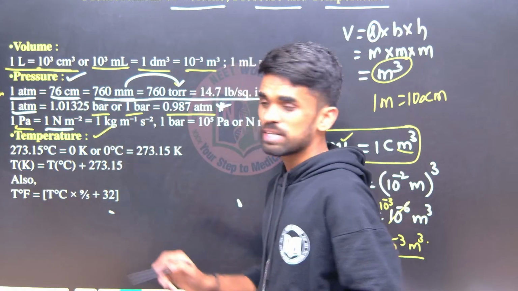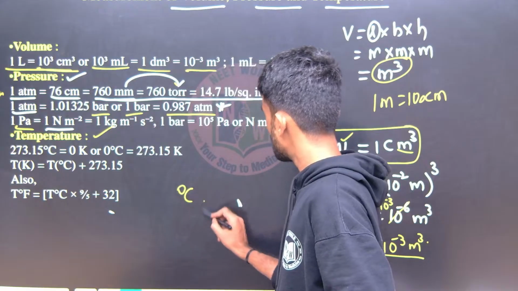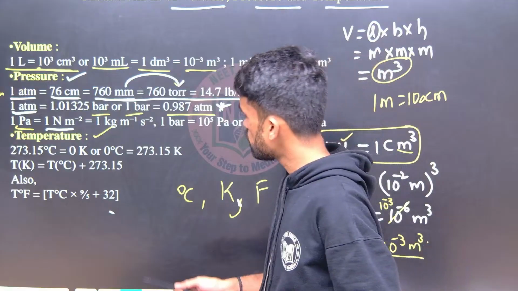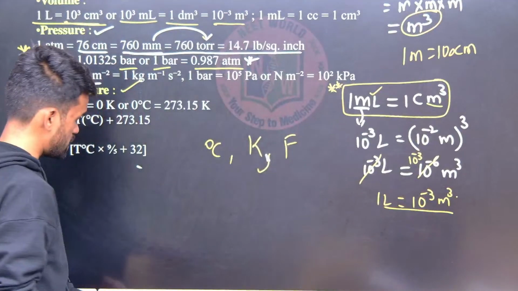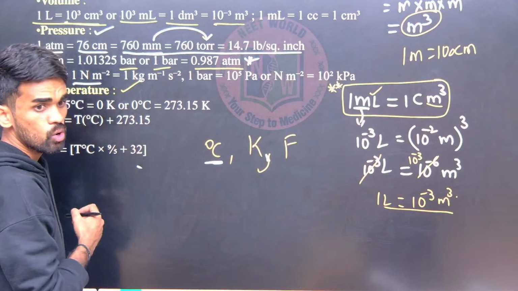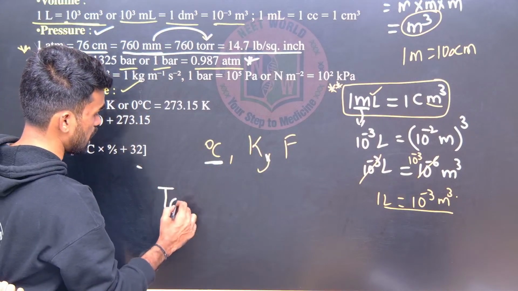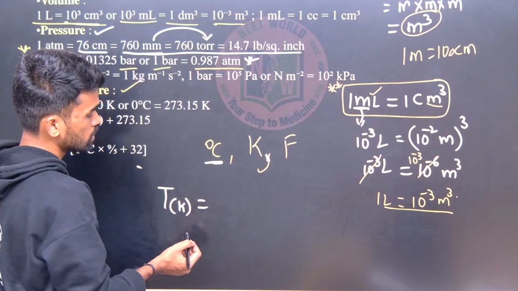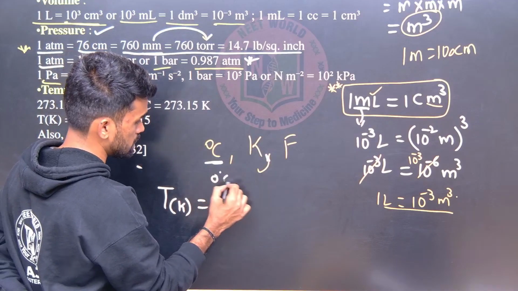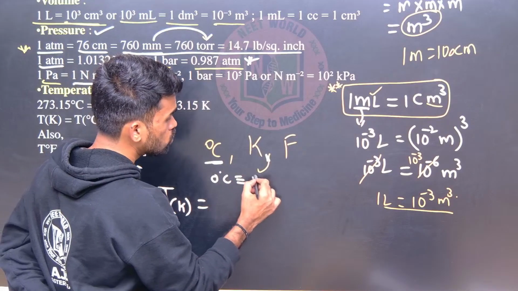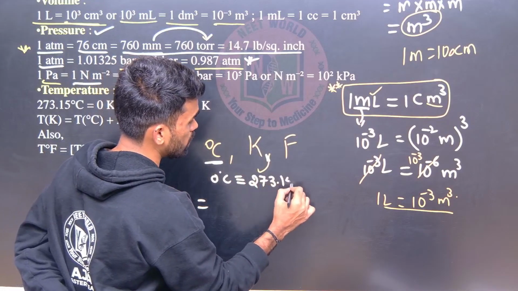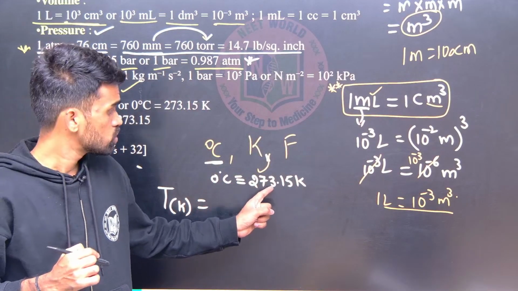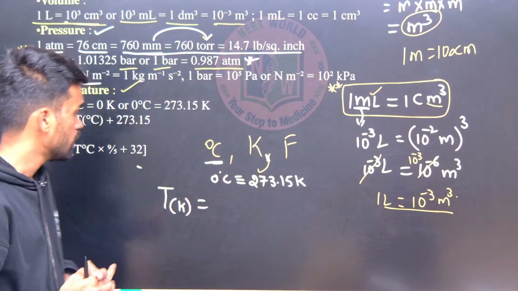Next, temperature. For temperature we have the Celsius scale, Kelvin scale and Fahrenheit scale. 3 scales are there. Now if any temperature is mentioned in degrees Celsius, how can you convert it into kelvins? See, we have scales. When I say 0 degrees Celsius, that will be equivalent to 273.15 Kelvin on the Kelvin scale. So 0 degrees is equivalent to 273.15 Kelvin.